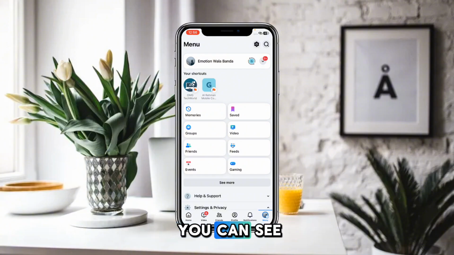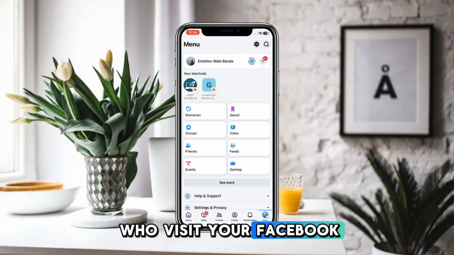So in this way you can see all the details about who visits your Facebook profile.